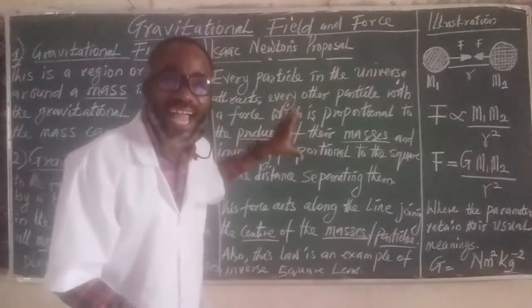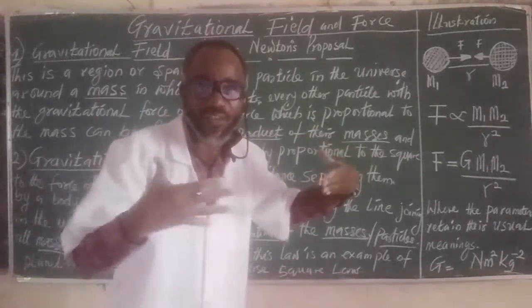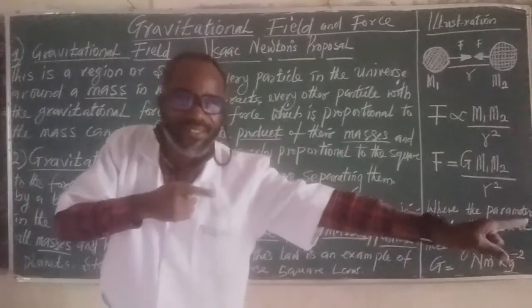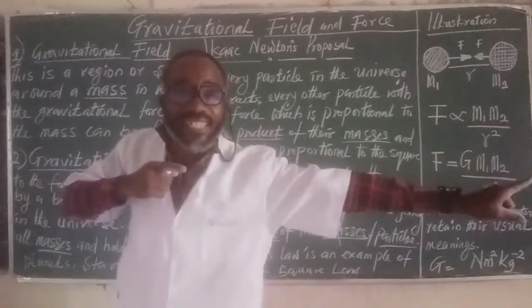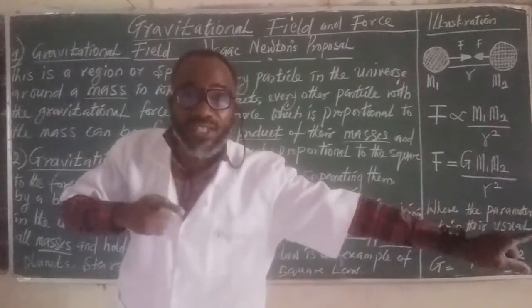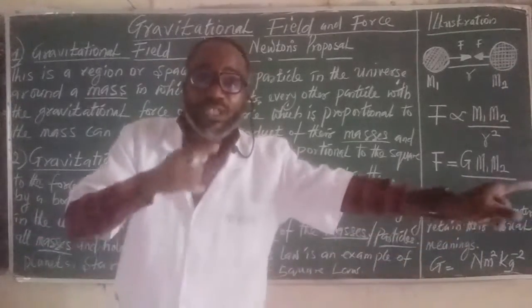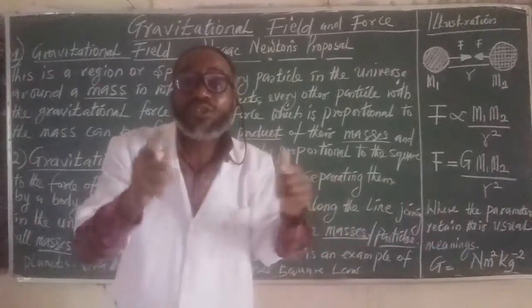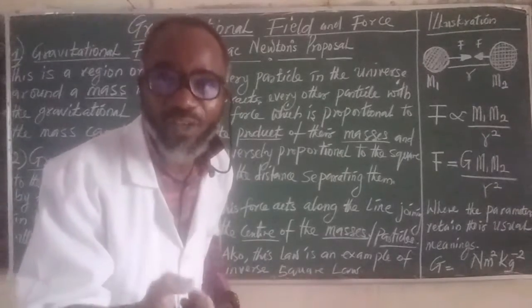He said that this force holding these bodies together must act along the line joining their centers, the centers of these two bodies, not just ordinarily, anywhere. No, it must join the centers of these two bodies. And it is also an example of the inverse square law.